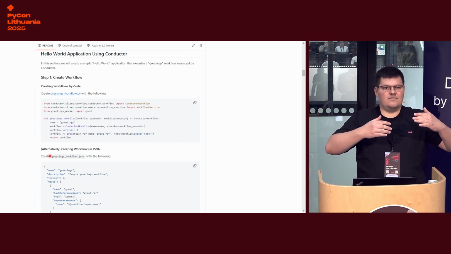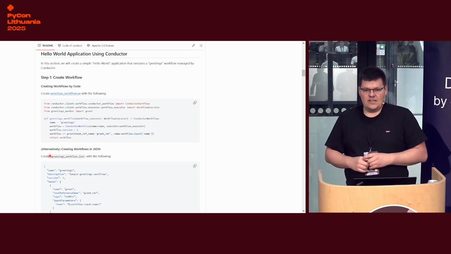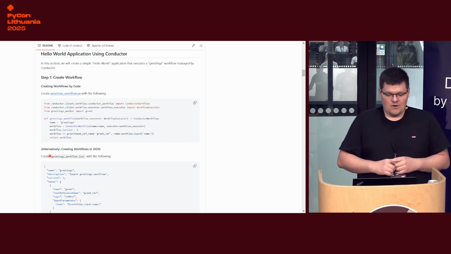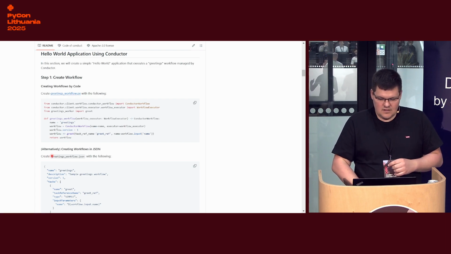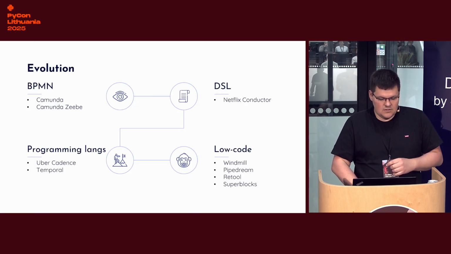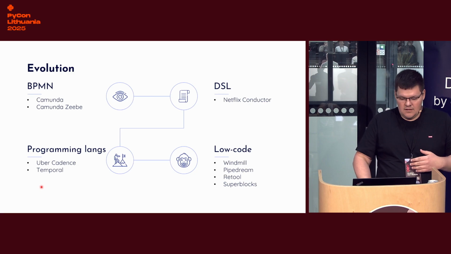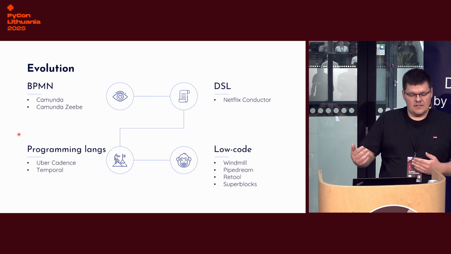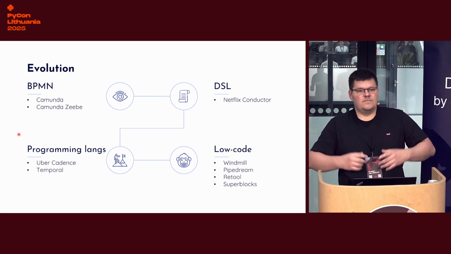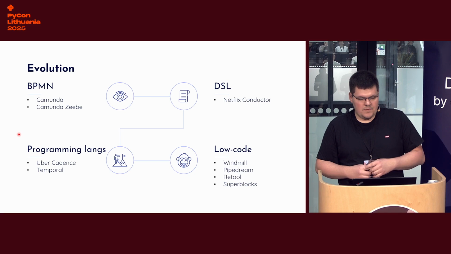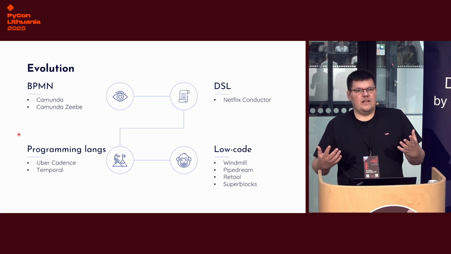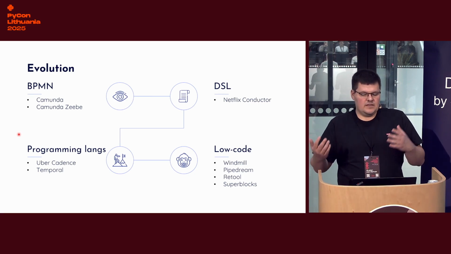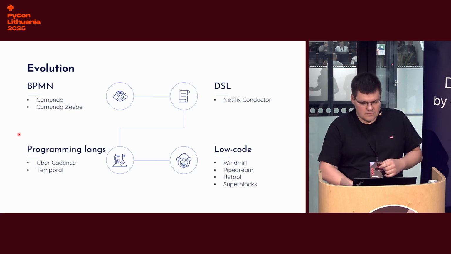So behind, we still have this JSON or YAML or another domain-specific language. That's why in the third iteration, we can see solutions like Uber Cadence or Temporal built by the same people with programming languages like Go, JavaScript, Python.